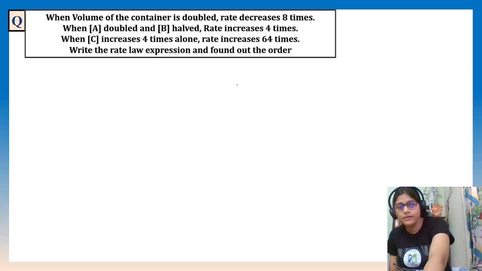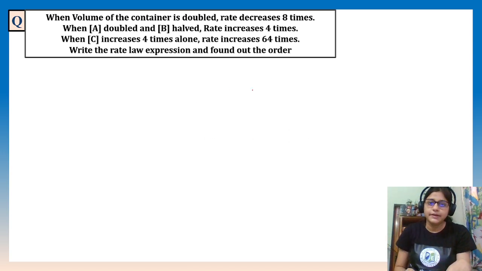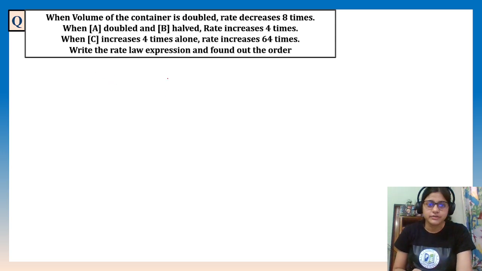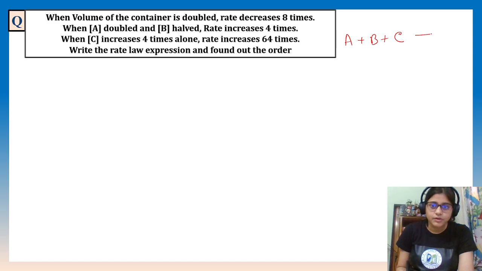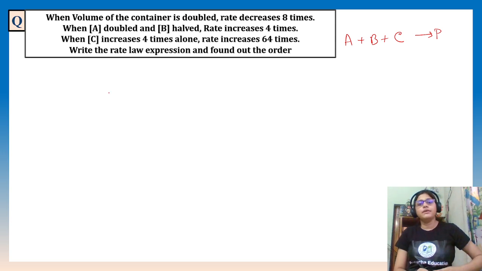Okay. Now, when the volume of the container is doubled, the rate decreases 8 times. When A is doubled, B is halved. So one by one I write. For a reaction A plus B plus C giving product, when the volume of the container is doubled, the rate decreases by 8 times.